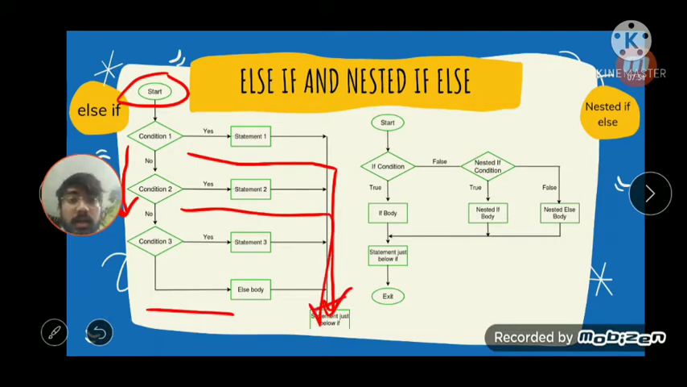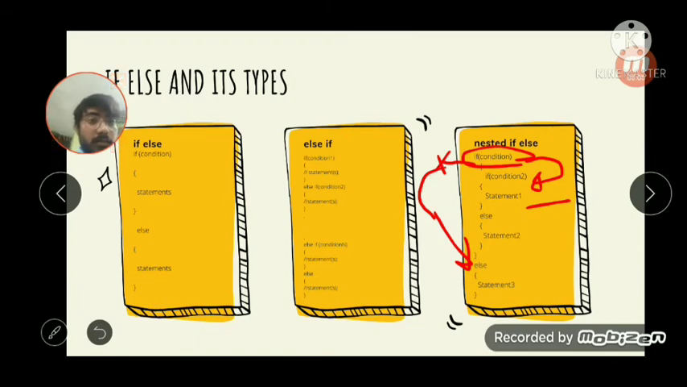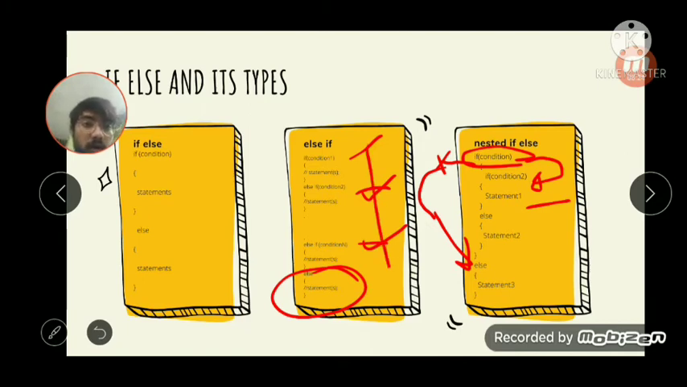Again, if the condition is false, it will go to condition 3, which is another else if. As we have seen here, another else if. Here we have the first else if, here we have the second else if, and here we have the last else. So the first condition is checked, the second condition is checked, the third condition is checked, and if all the conditions are false, then finally it will execute the else statement.